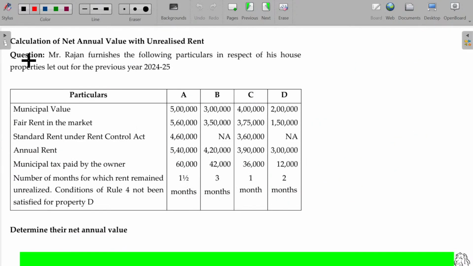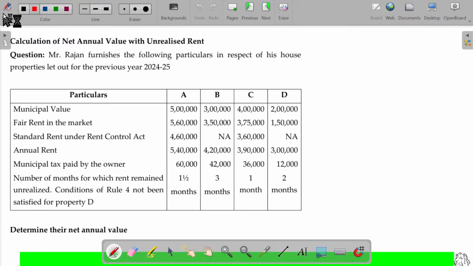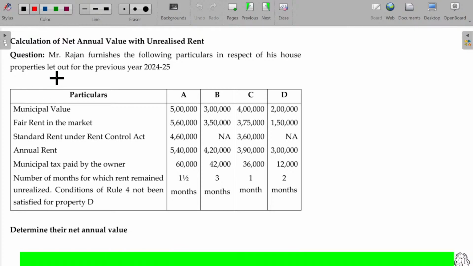Come on, try to solve this illustration. Mr. Rajan furnishes the following particulars in respect of his income, his house property let out for the previous year 2024-25. You can straight away take the expected rent here for A, B, C, D, 4 house properties. Municipal rent and fair rent, between these two whichever is higher, and comparing with the standard rent, whichever is lower will be taken.